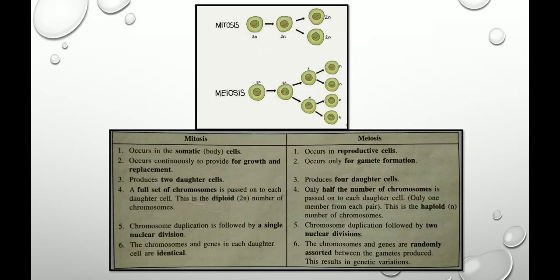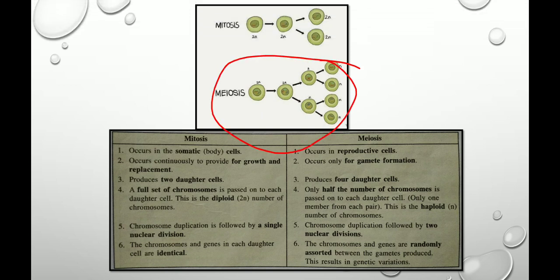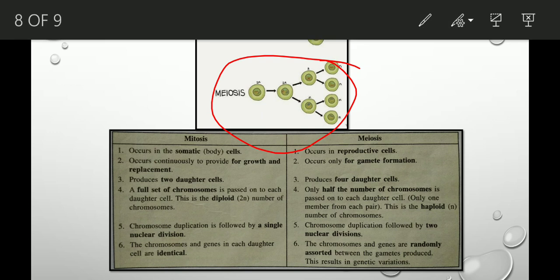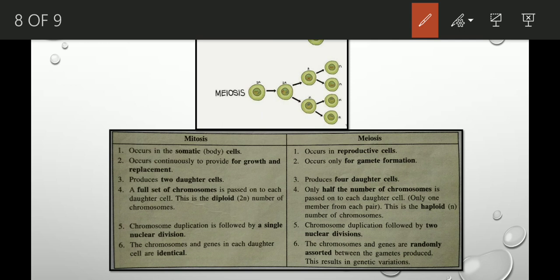Now, what is the difference between meiosis and mitosis? See, the picture is clear. This is meiosis and this one, the upper portion, is the mitosis. I have already discussed these two pictures in the previous slide. Now, what is the difference? See, mitosis, as I have told you, occurs in somatic cells, in the normal body cells, but meiosis occurs in reproductive cells, like in testes and in ovaries.